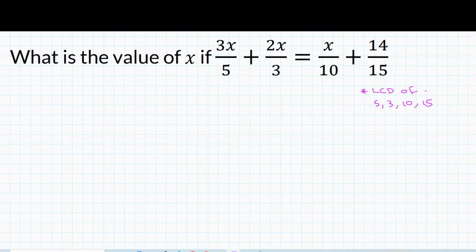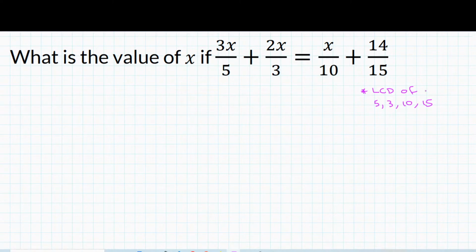So what we're saying here is we need to find the first number that is a common multiple of all these four numbers. So can anyone think of the least common denominator of 5, 3, 10, and 15? Anyone think of the least common denominator of 5, 3, 10, and 15?